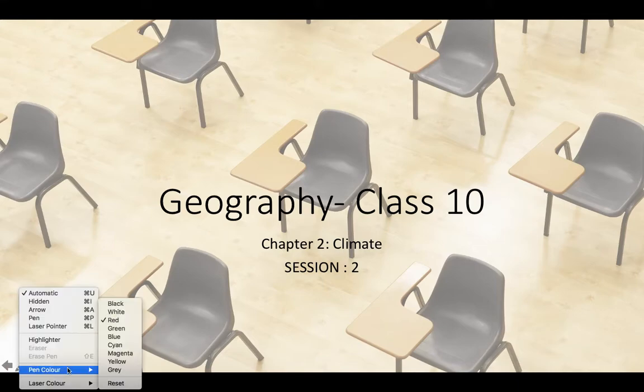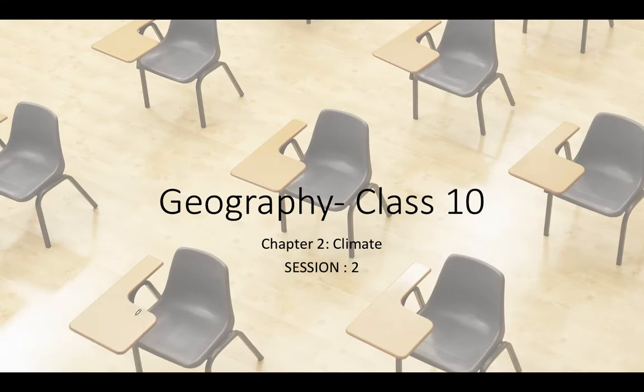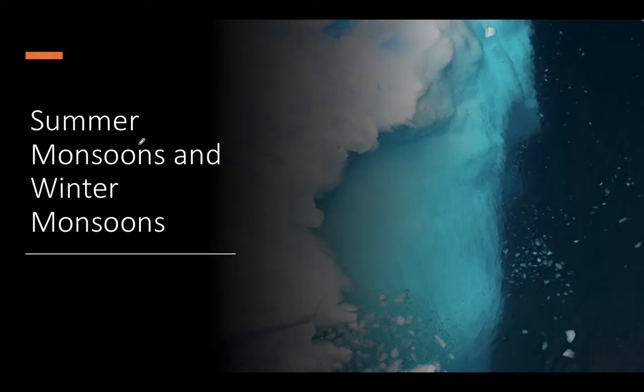Hello everyone. We have started our second chapter, that is climate, and in our previous chapter we had discussed the various factors affecting the climate of India, and we had discussed in brief the climate of India. So today we will see the monsoon phenomenon and its mechanism. Monsoons are periodic or seasonal winds and they develop because of differential heating as well as cooling of the land and sea.